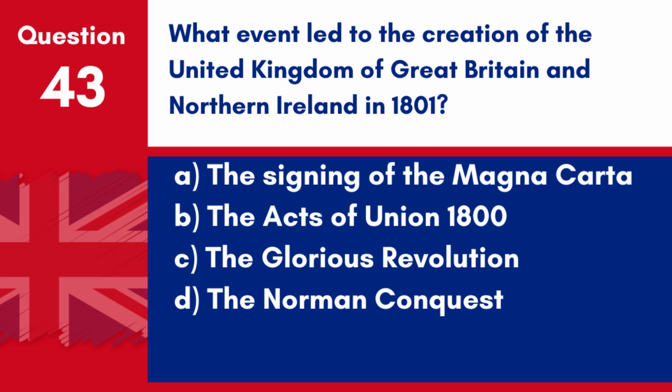Question 43. What event led to the creation of the United Kingdom of Great Britain and Northern Ireland in 1801? A. The signing of the Magna Carta. B. The Acts of Union 1800. C. The Glorious Revolution. D. The Norman Conquest. Answer. B. The Acts of Union 1800. The Acts of Union 1800 led to the creation of the United Kingdom of Great Britain and Northern Ireland.